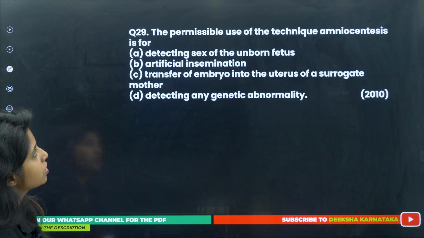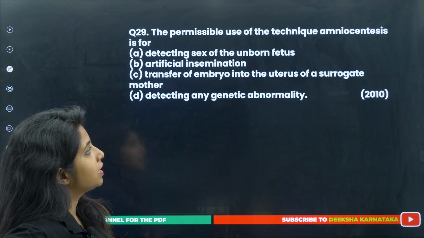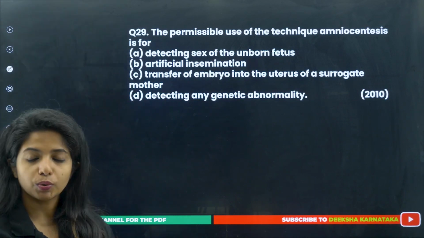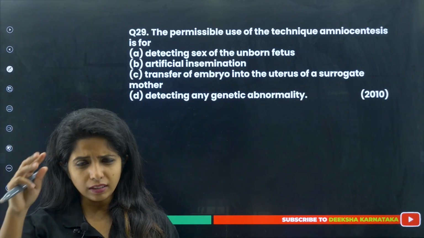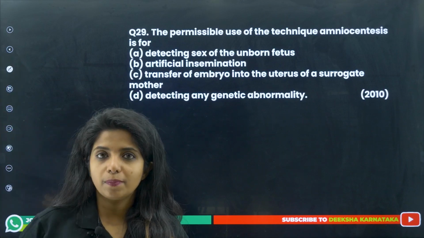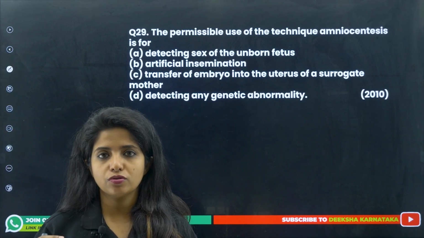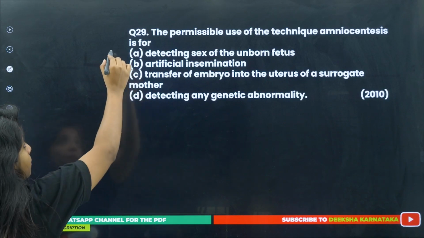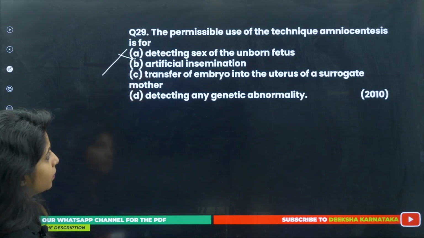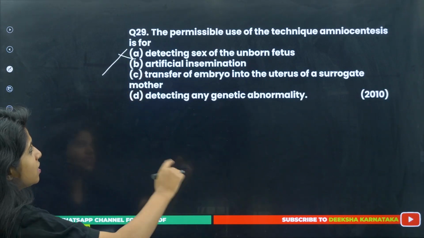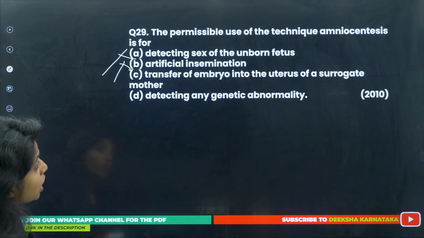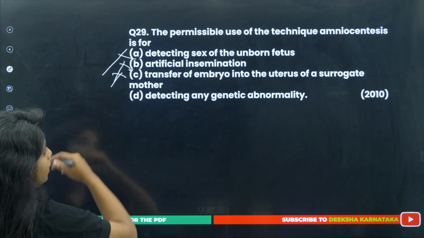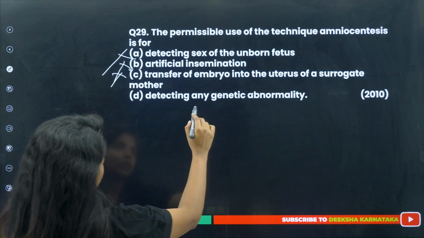Going ahead with the next question: the permissible use of the technique amniocentesis is for, that means what is permitted? Amniocentesis is there, but again there are so many rules applied to it. Detecting the sex of the unborn fetus, no, it is not permitted, even though you can do it. Artificial insemination, no. Transfer of embryo into the uterus of the surrogate mother, no. Detecting any genetic abnormality, yes.